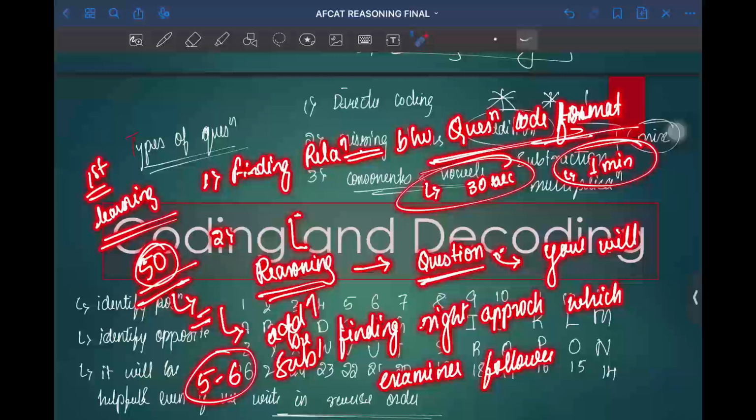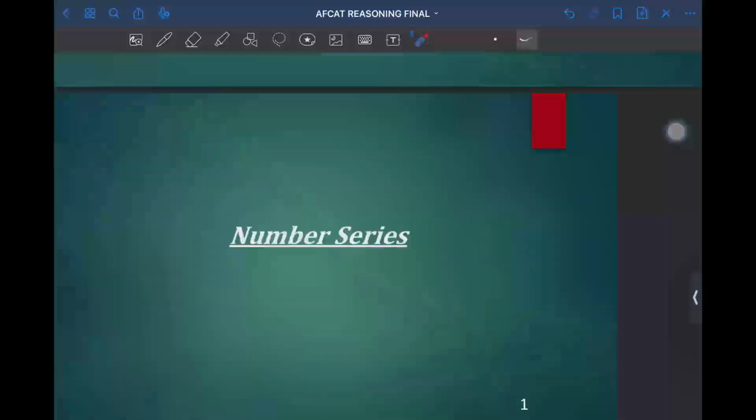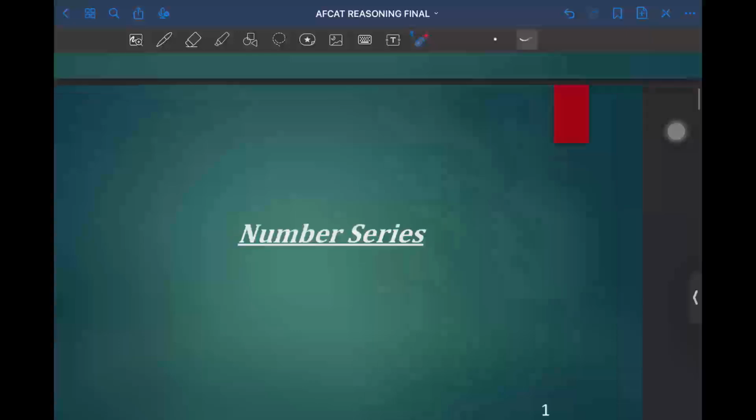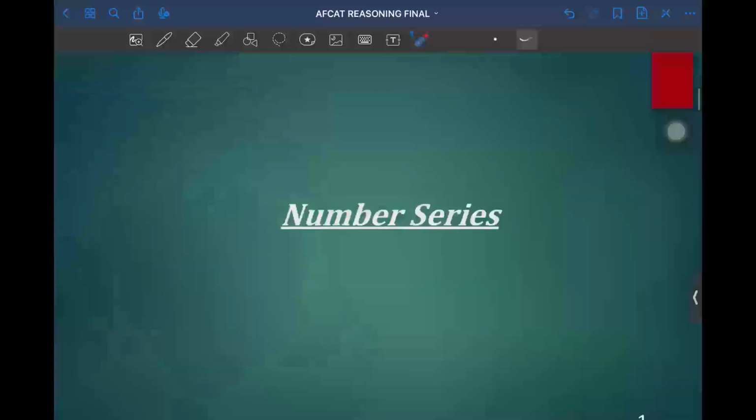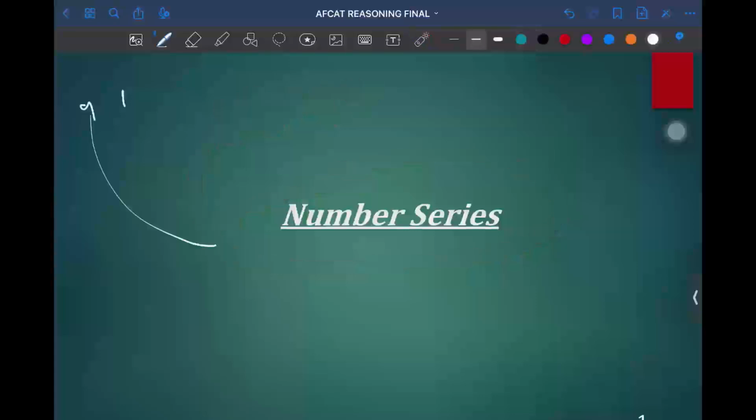So the next part of coding decoding is number series. It is similar to the previous coding and decoding, but what we are going to see in number series is types of questions.